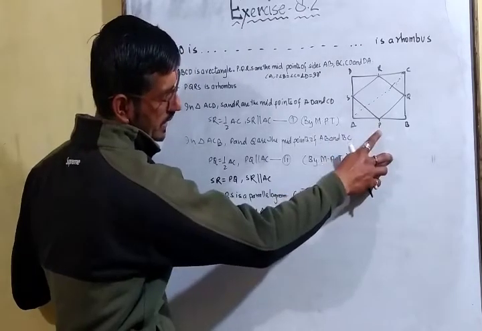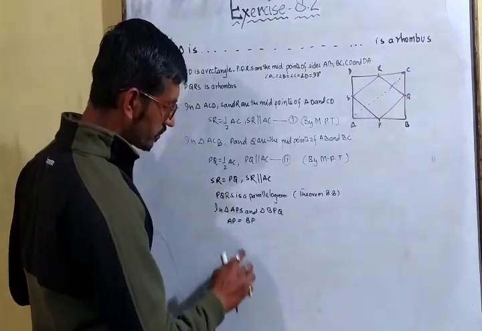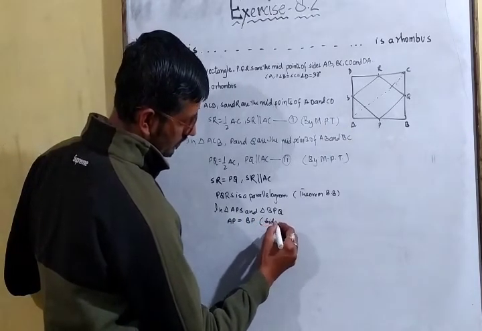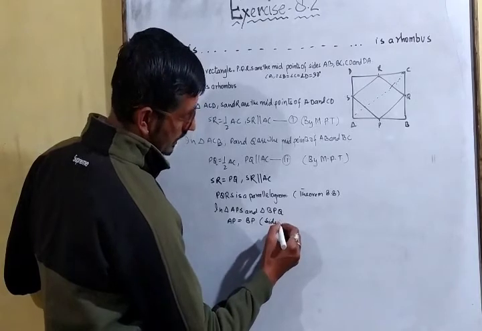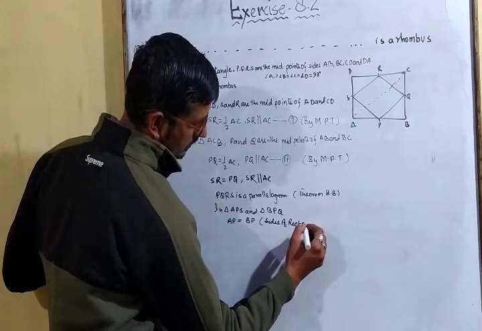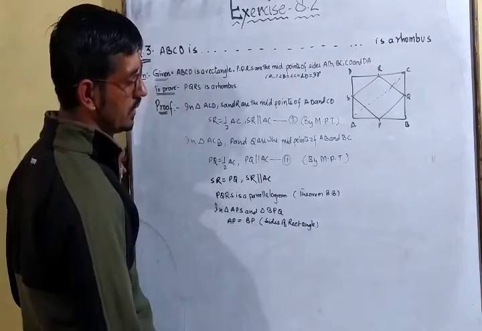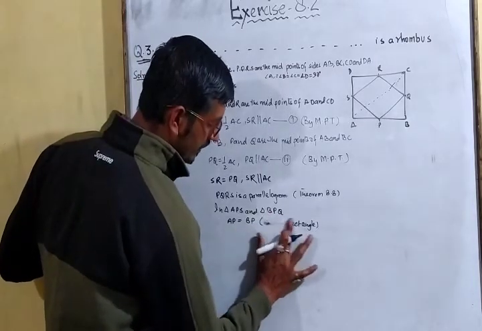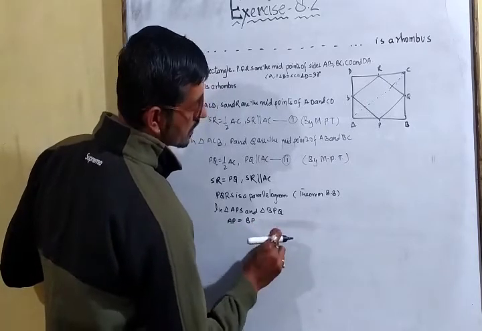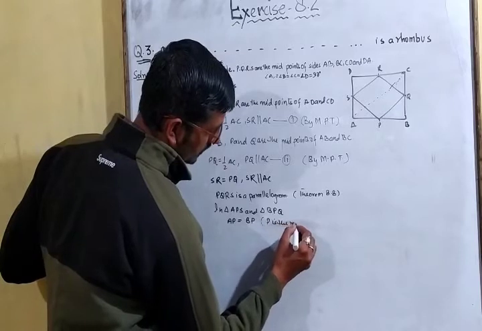because this is the midpoint, this is one whole side, so as much half as there is here, that much half will be there as well. AP equal to BP, sides of the rectangle. Okay, because it is a rectangle given, P is the midpoint, you can write P is the midpoint.